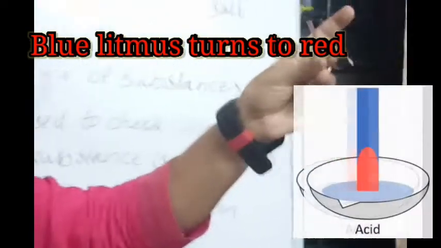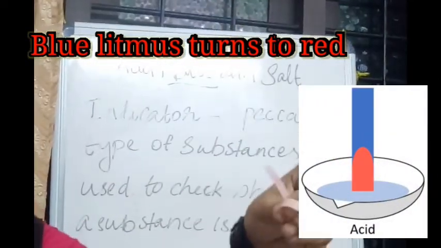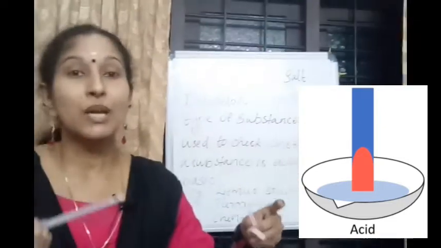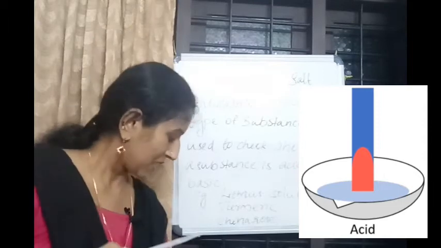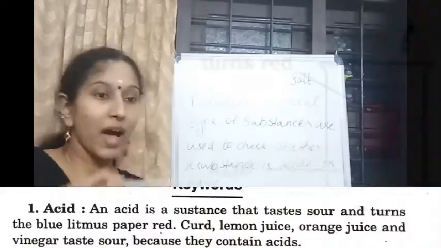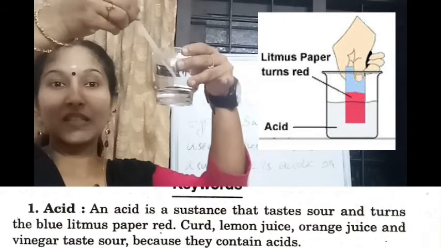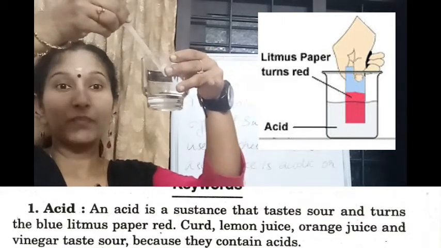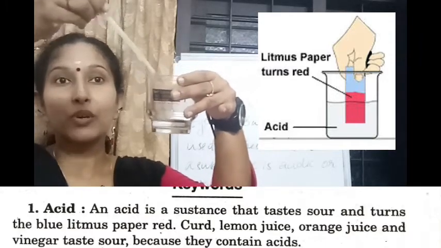This solution turns blue litmus to red. If a solution turns blue litmus to red, that is acid. So I took the solution from this glass, so this is acid. Why? Because acid turns blue litmus paper to red.